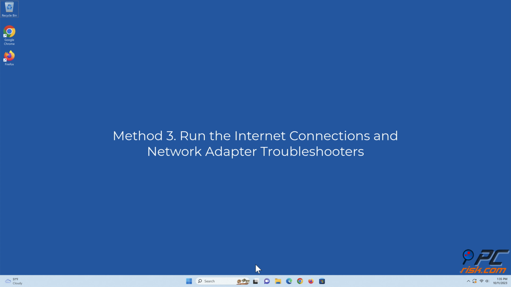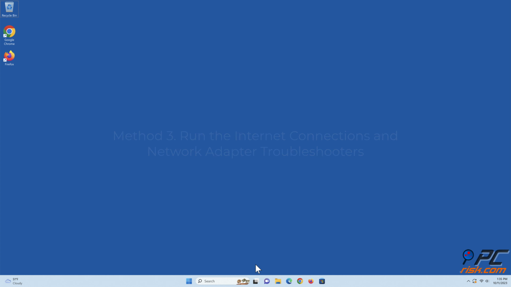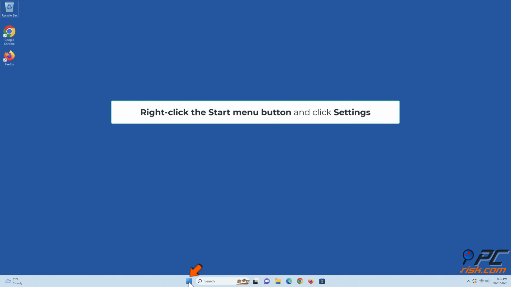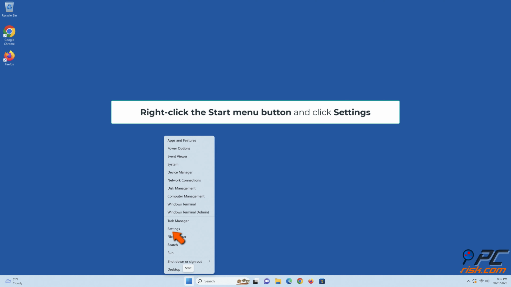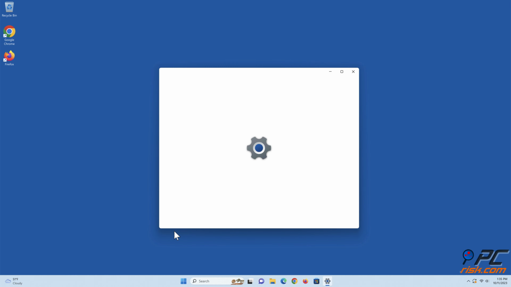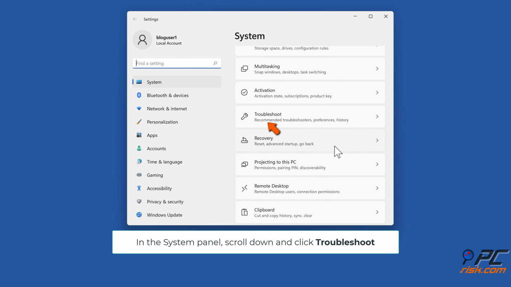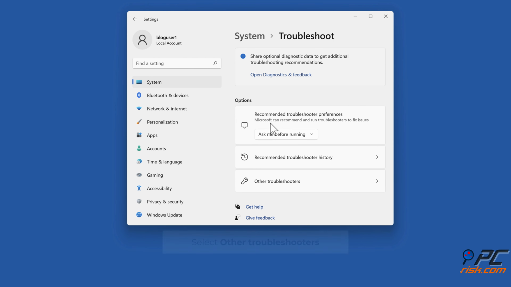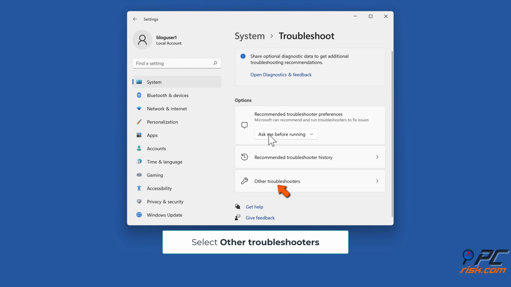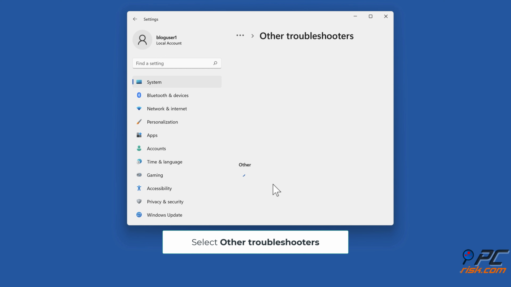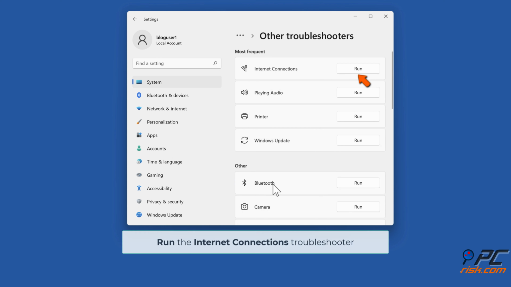Method 3. Run the Internet connections and network adapter troubleshooters. Right-click the Start menu button and click Settings. In the System panel, scroll down and click Troubleshoot. Select Other Troubleshooters. Run the Internet Connections Troubleshooter.